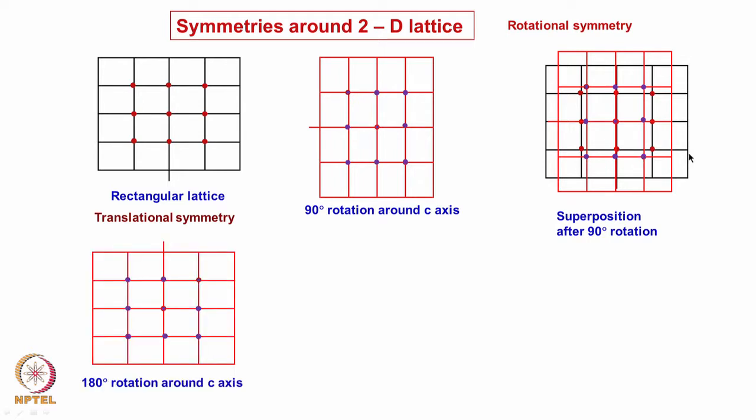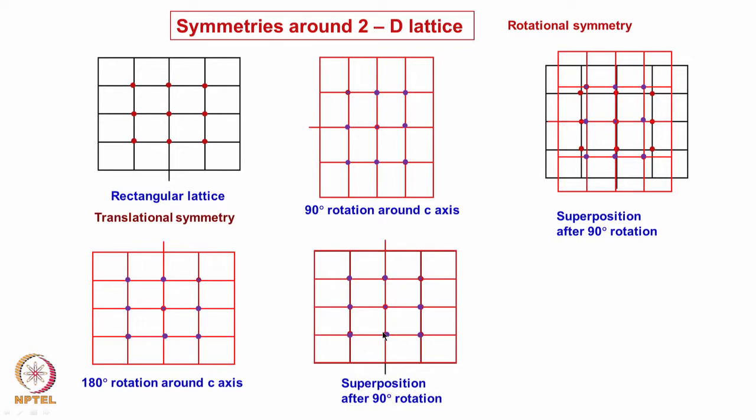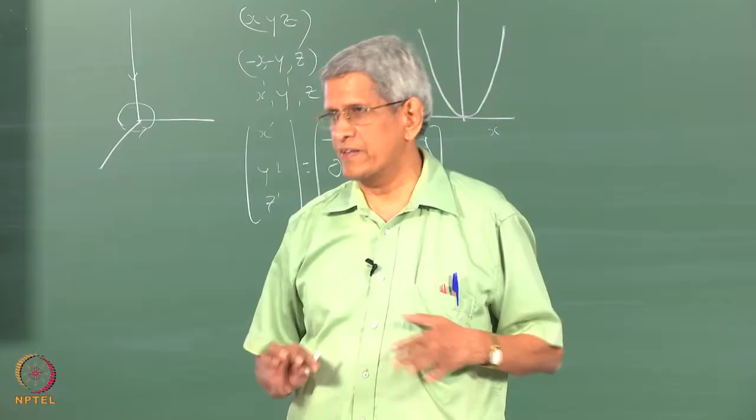I have rotated this by 180 degrees. That is why you can see that this position which was here initially has now come back on top. Now, if I superimpose these two structures, you see that they are matching perfectly well, right. So, 180 degree rotation for this particular crystal structure is consistent with translation, correct.